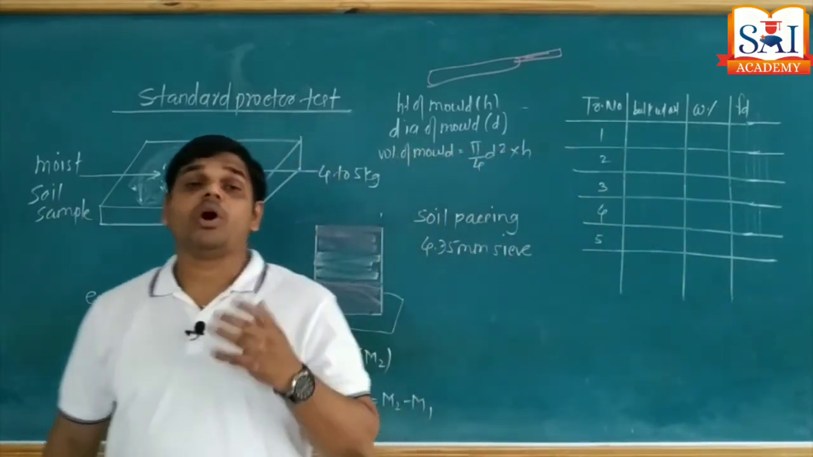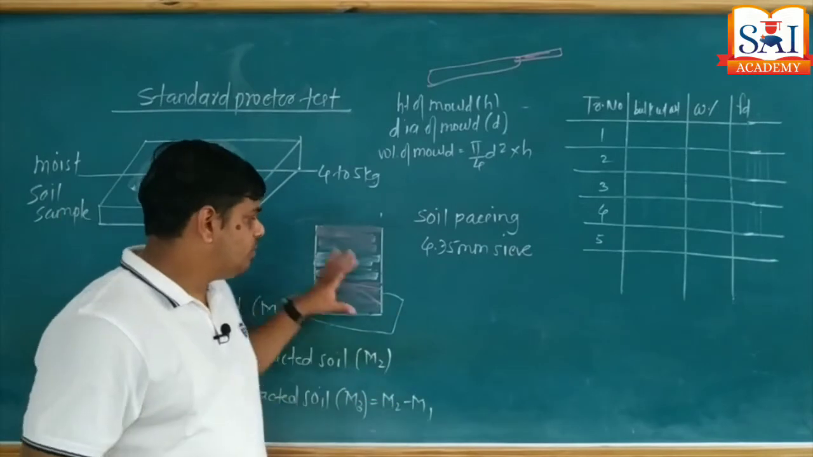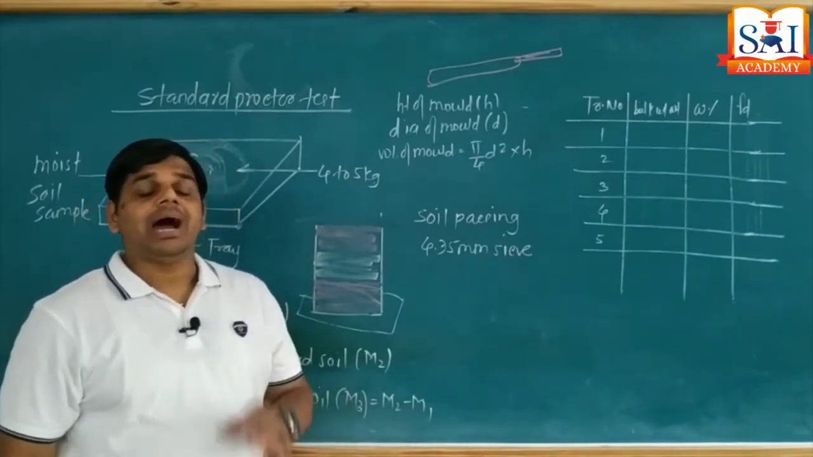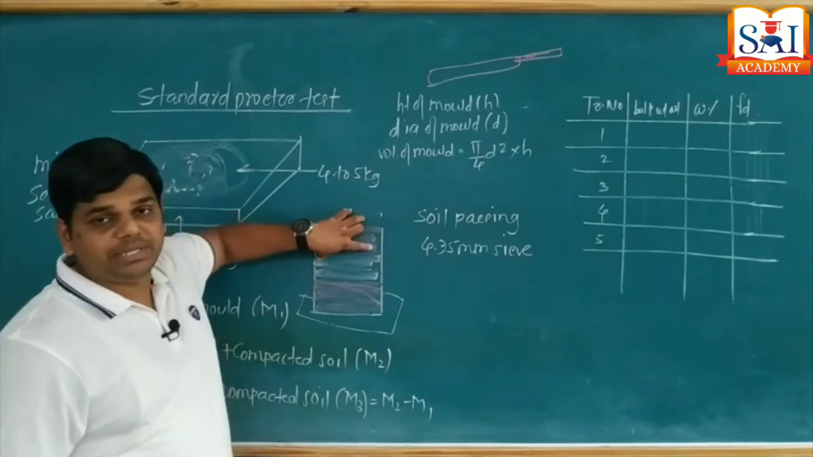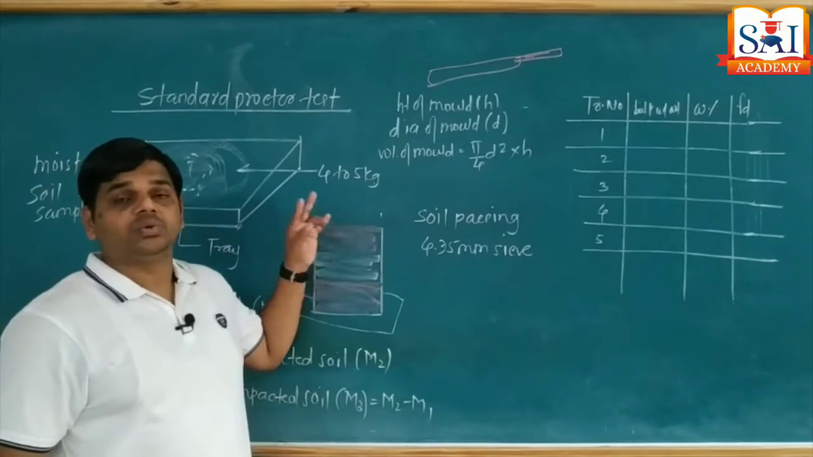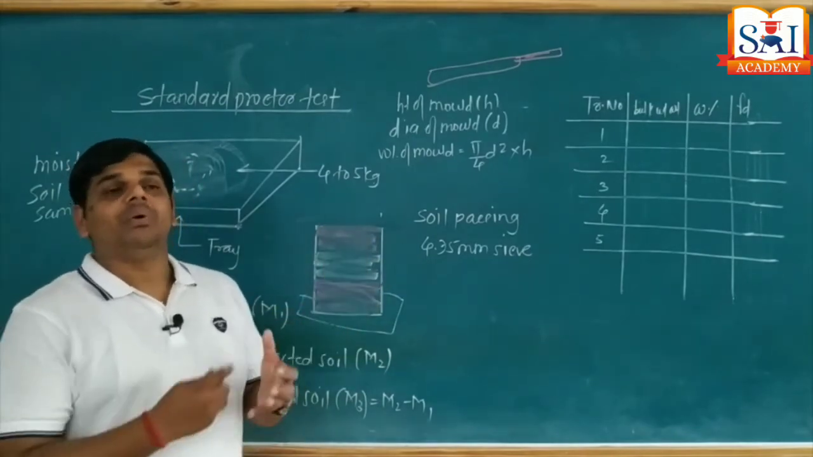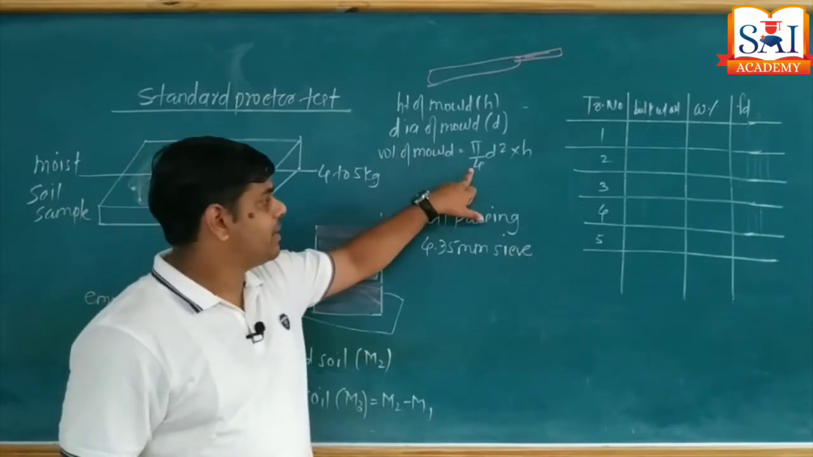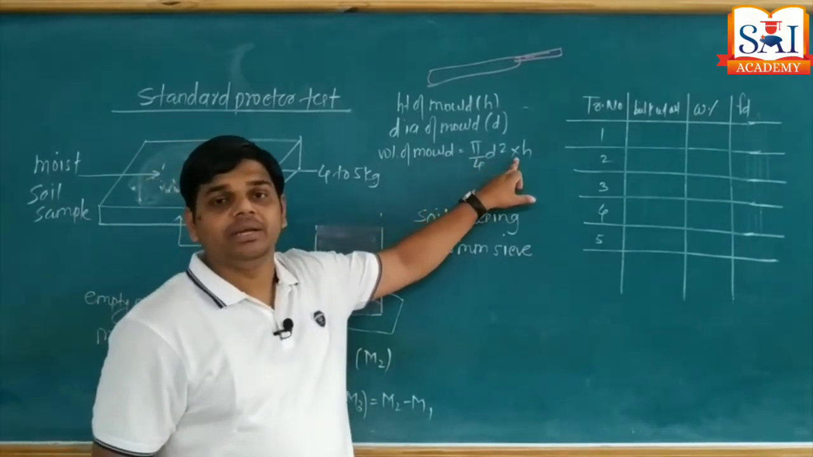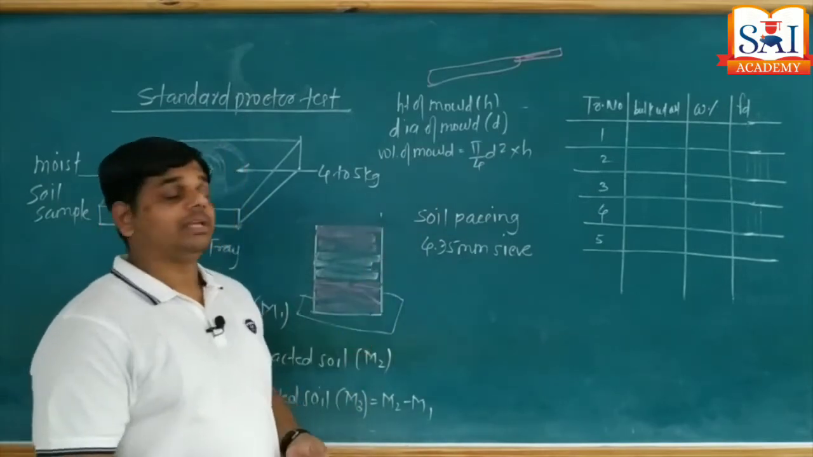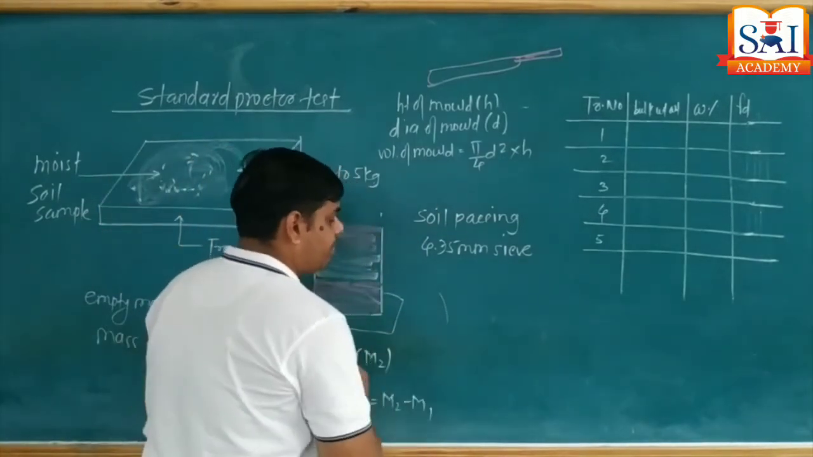Now I want the volume of the mold. For the volume of the mold, we require a vernier. By using a vernier caliper, I am going to measure its internal diameter, and by using a scale, I am going to measure its vertical height. So diameter is known, height is known. One can find the volume by using volume of mold equal to pi by 4 times diameter squared times height.